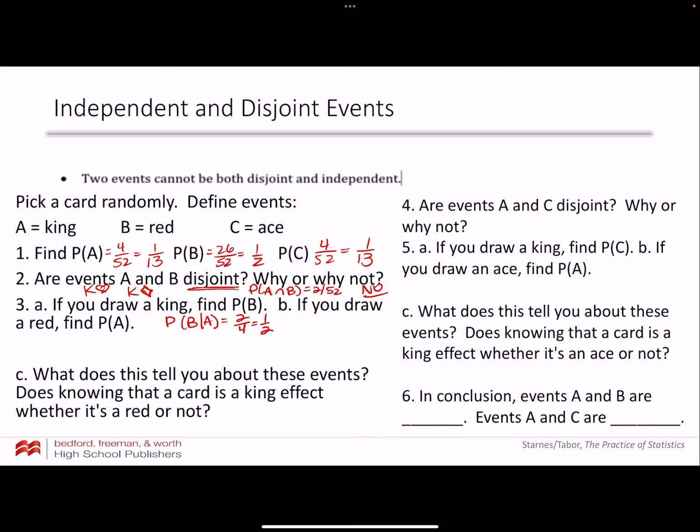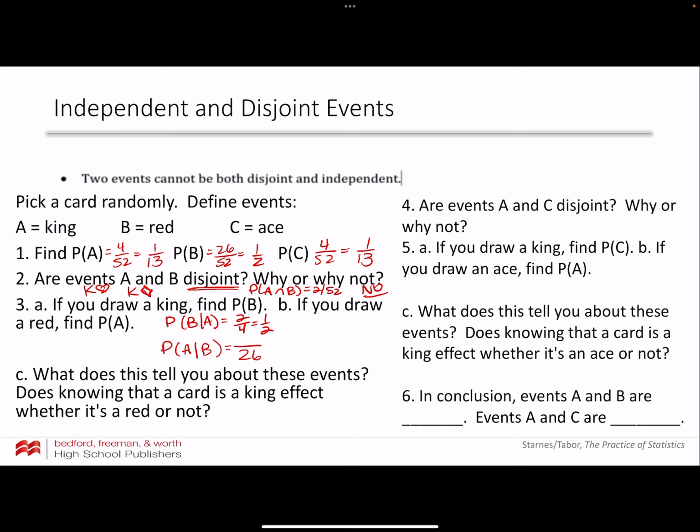Part B, so 3B, if you draw a red, find the probability of A. So drawing a red is B. So in other words, I'm finding the probability of A given that the card's red, or given B, right? If the card is red, that's the part I'm conditioning on. So remember, I have 26 reds.